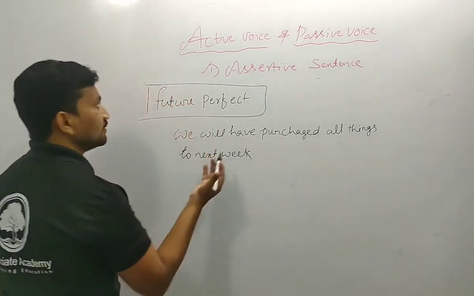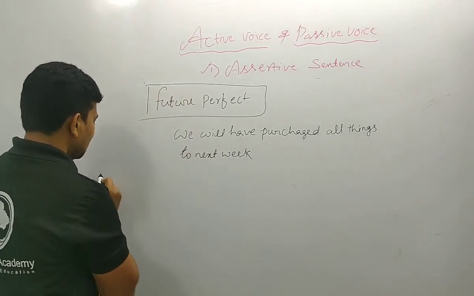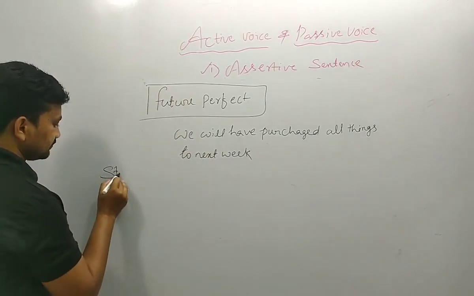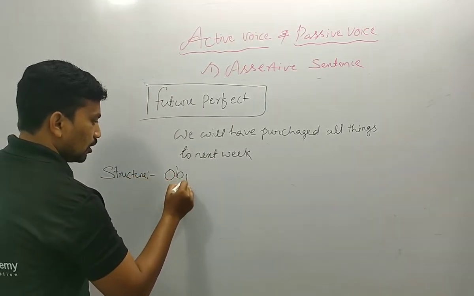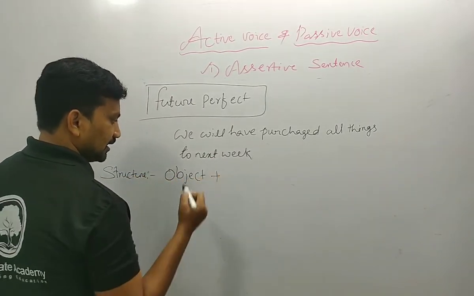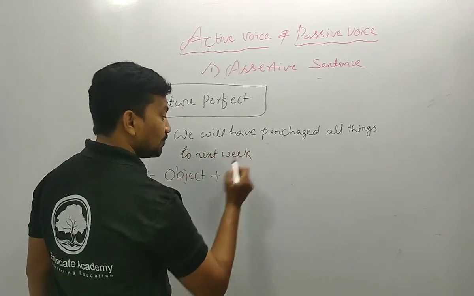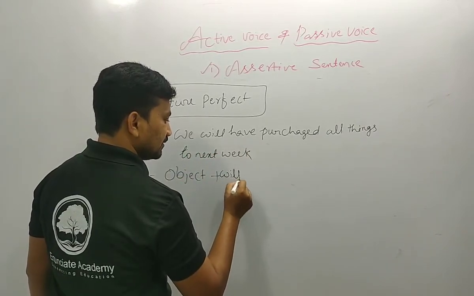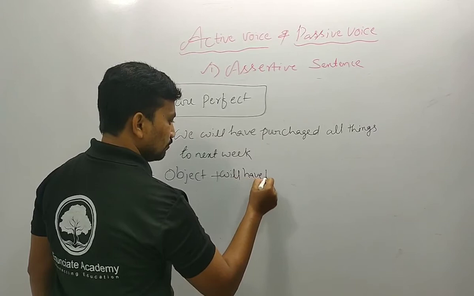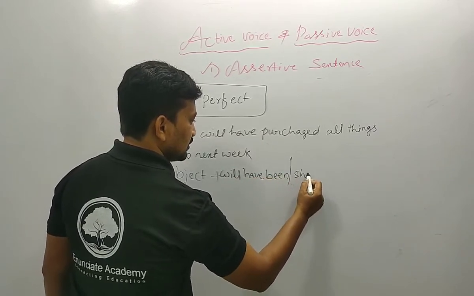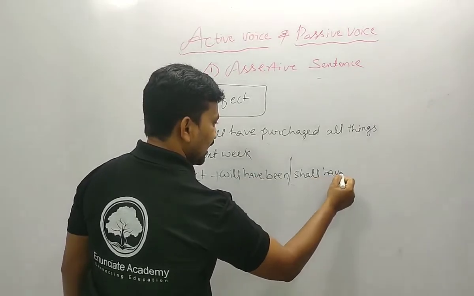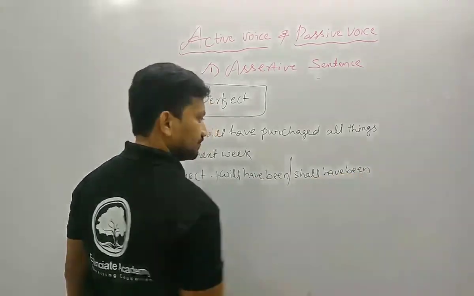We will have purchased all things to next week. How do we convert from active to passive? Let me explain the structure. Object, then write will have been or shall have been.